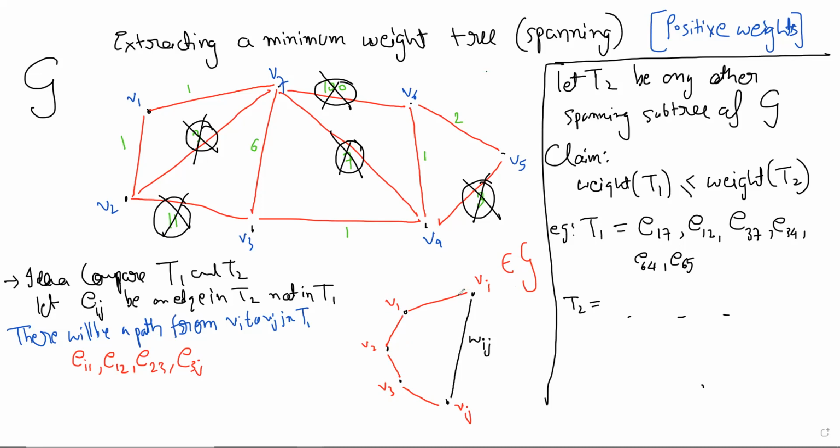Now, when I was running the procedure that was suggested by Pragya, when I saw this cycle, I did not pick this edge while constructing T1. Why didn't I pick that edge? Because it was the largest edge in the cycle.